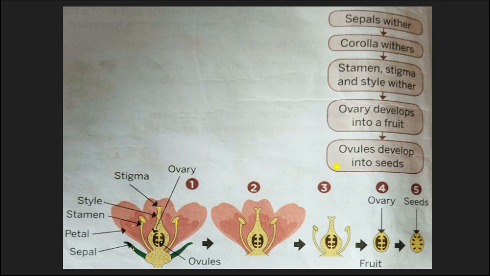Again with some time the stamen, the stigma and style also fall off. Means these are also gone. Now we are just left with the ovary and ovules. This ovary with time develops into a fruit, and the ovules present in it develop into seeds. So this is the full fruit formation, the fruit formation diagram. Like this the fruit forms which we eat.